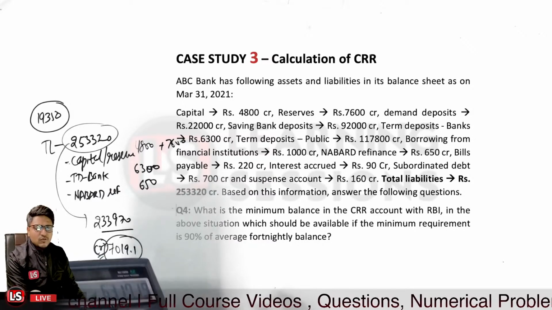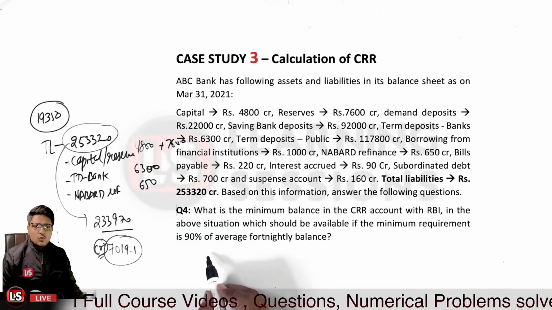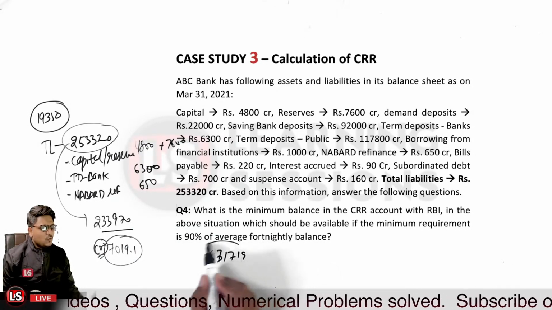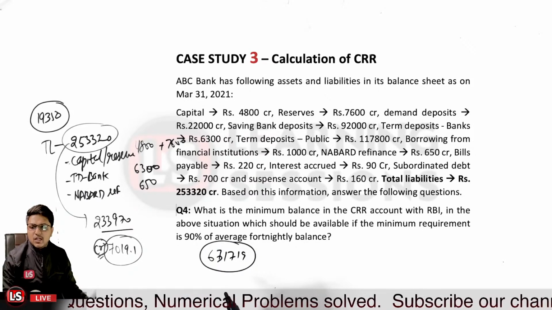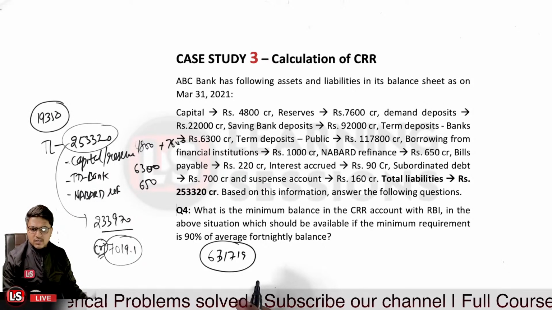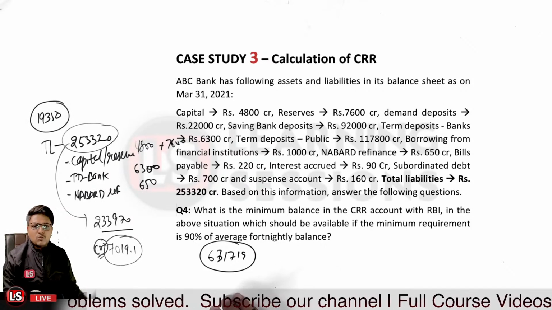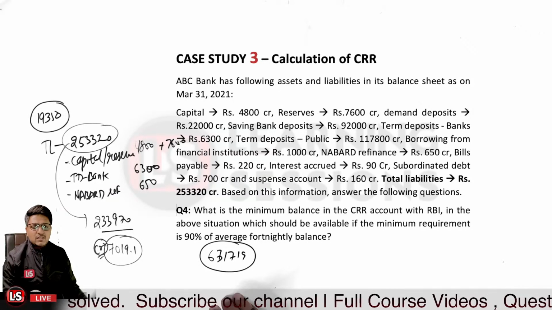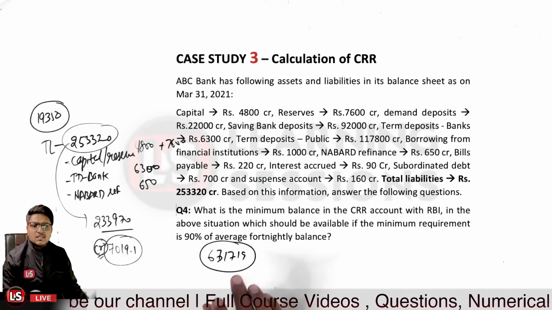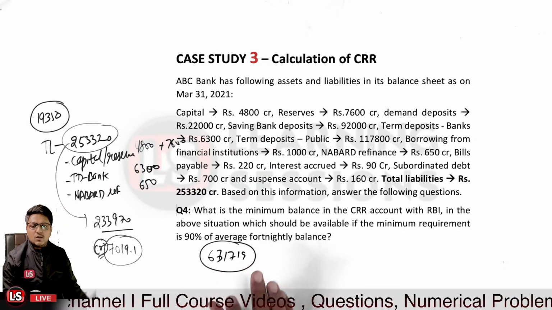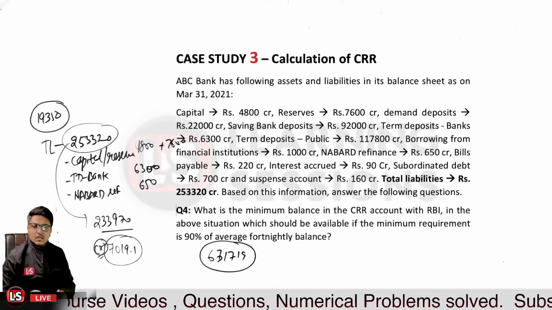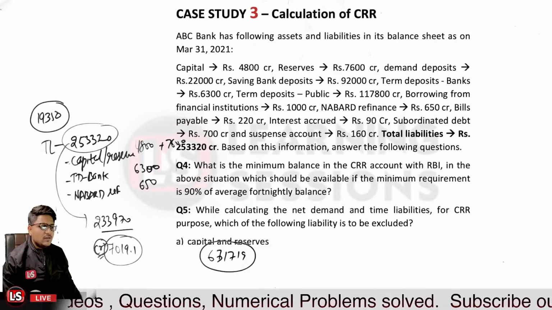So it is 6317.19. Related to question number 4, 6317.19 crore is the average balance that is to be maintained on a daily basis by the bank in the CRR account. Okay, so we simply calculated first of all the CRR requirement, and then we calculated the 90% of it. That would be the answer related to question number 4. Is that clear? Kindly please do answer at the earliest if you're clear with it or not.